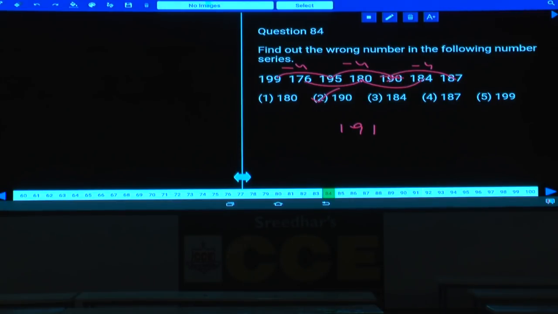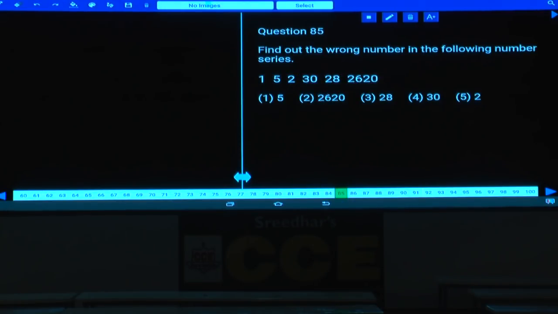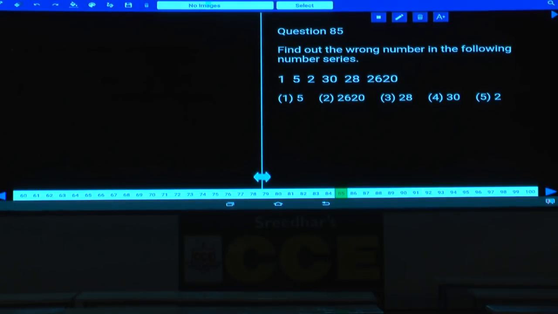Then question number 85. Now in this question number 85: 1, 5, 2, 30, 2, 28 and 260. Now the numbers are increasing at a very fast rate, isn't it? Hence it must be under product or combination, and 5 and 2 cannot be written in the combination, hence it must be under combination only. Hence in the case of combination, now 1 and 5. 1, 5, 2, 30, 2, 28 and 260 are the numbers.